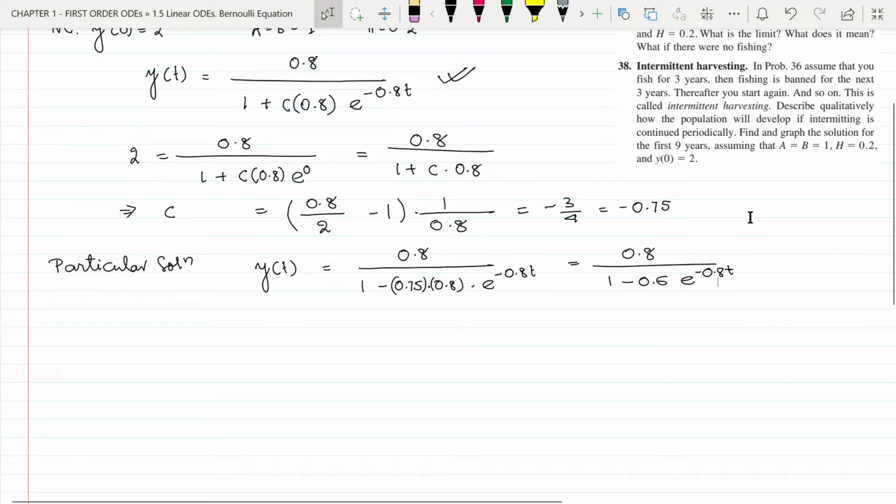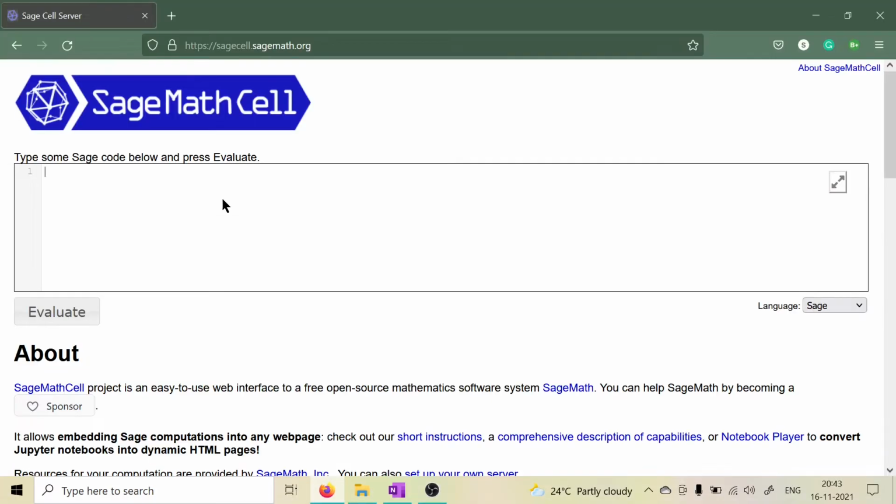Now we can plot this particular solution in x and y plane by using any of the CAS tools we have. We are going to use Sage Math for this. You can use either the Windows calculator or Desmos, which is an online graphing calculator, or MATLAB, Mathematica, anything to plot the particular solution. For plotting this particular solution, now let us go to Sage Math. In Sage Math, we will write variable x, y, var xy, plot. We will write the equation of the particular solution, which is 0.8 divided by 1 minus